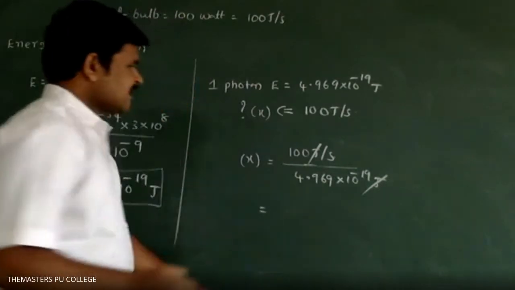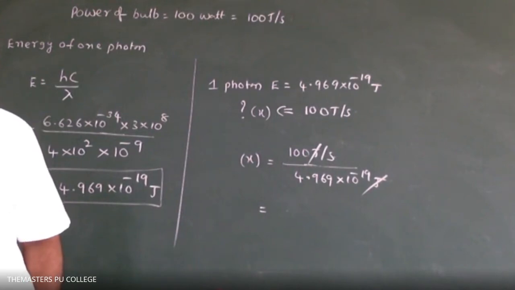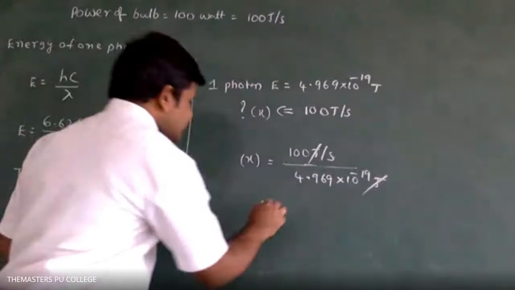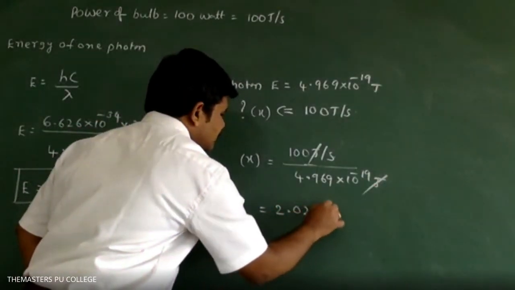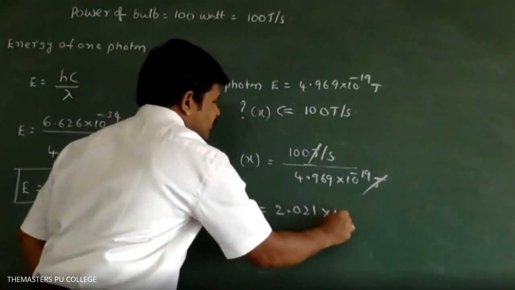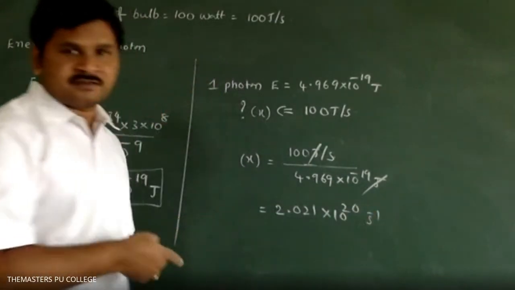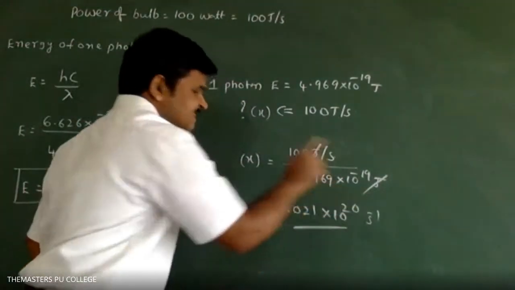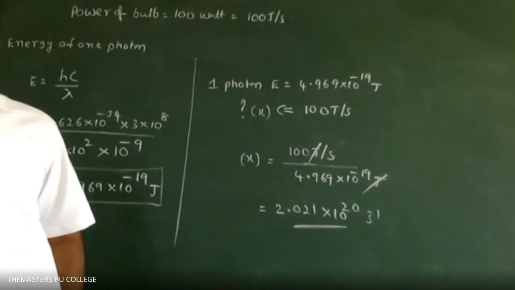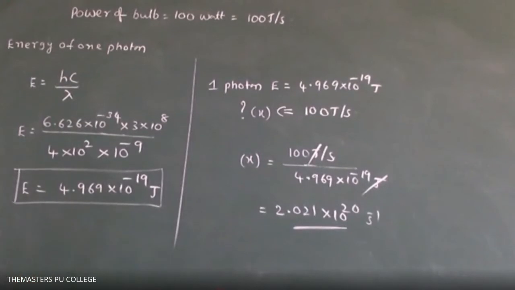This is equal to 100 by 4.969 into 10 power minus 19, so 0.01 into 10 power minus 9 into 10 power 20, which is 2.021 into 10 power 20 per second. So these many photons are emitted per second. Scientific notation I wrote.